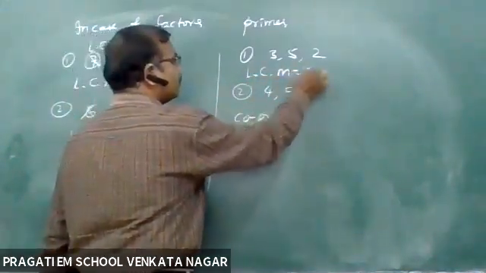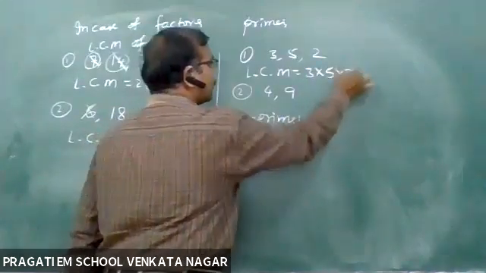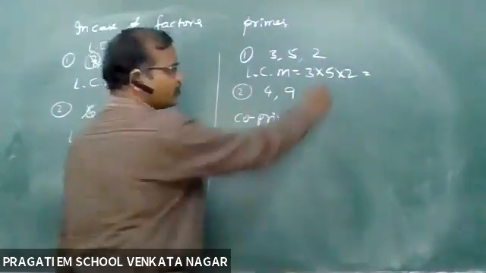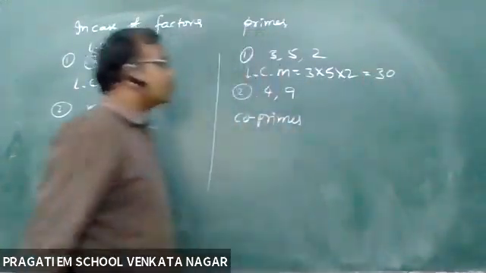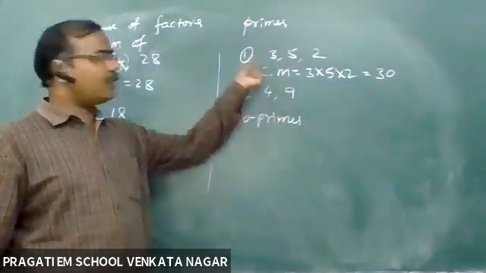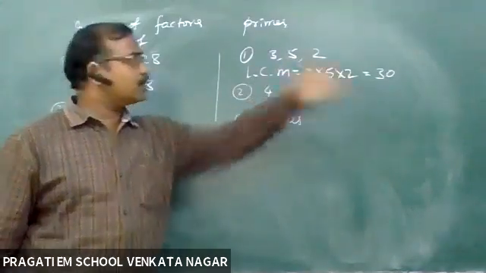LCM is nothing but the product of the given numbers. 5 2s are 10 and 3s are 30. So what is the LCM of the given data? LCM of 3, 5, 2 is 30.